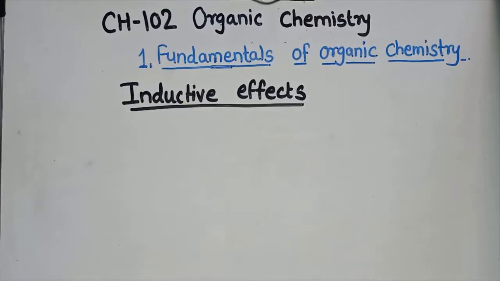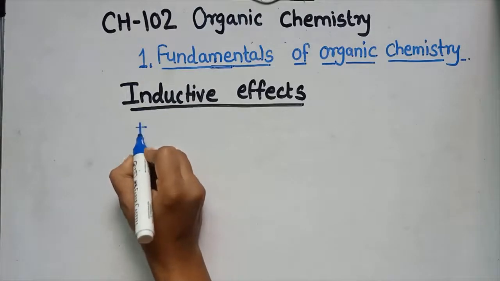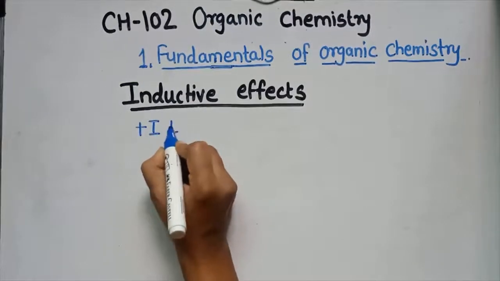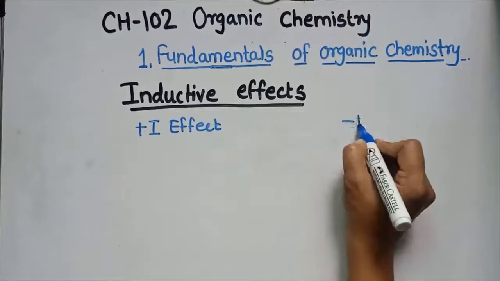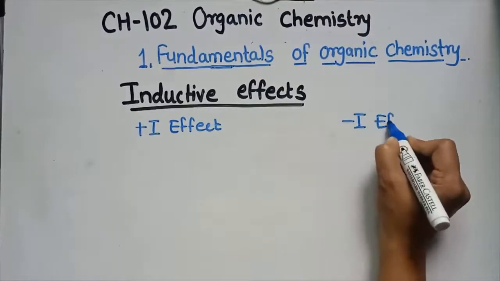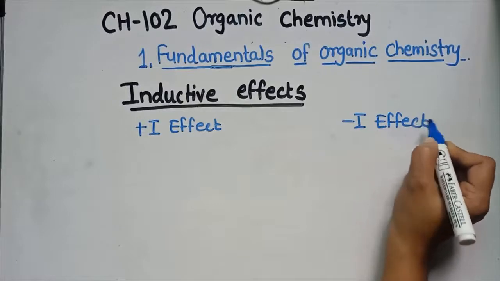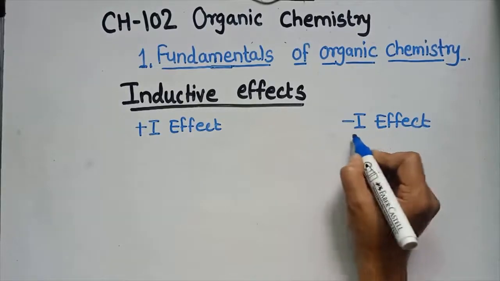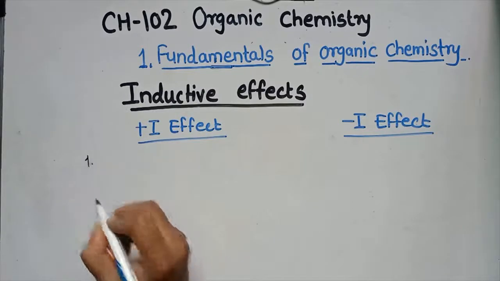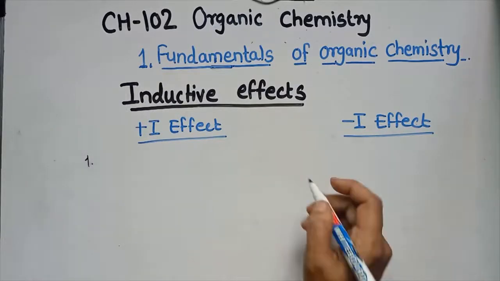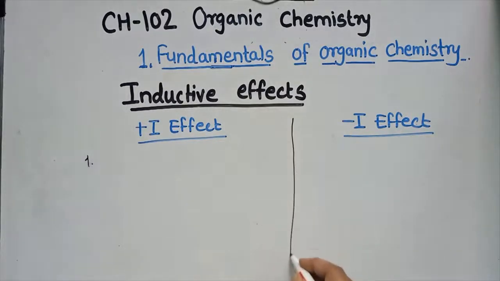Two types of inductive effects are there: the plus I effect and the minus I effect. We see the definition of these two, along with the difference between the plus I and minus I effect, right?